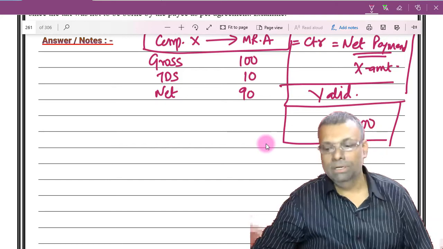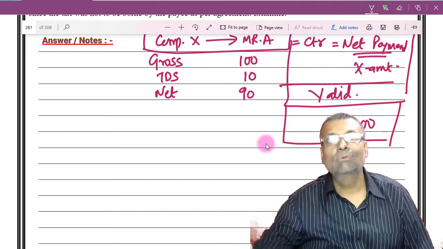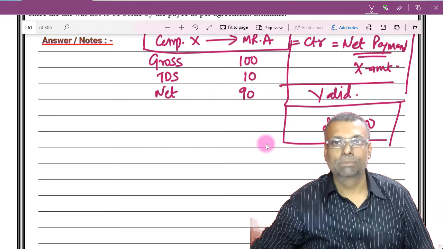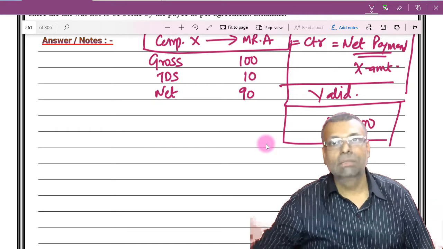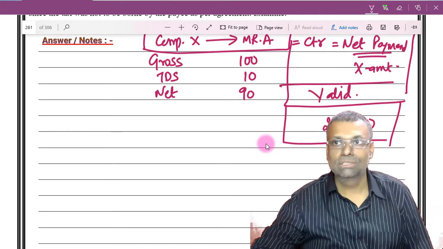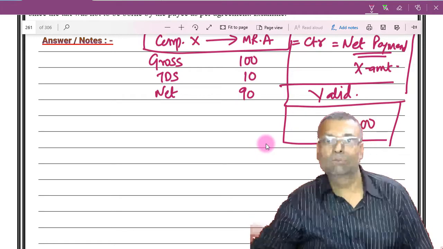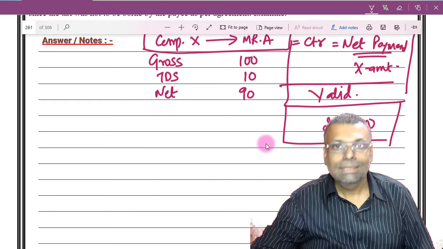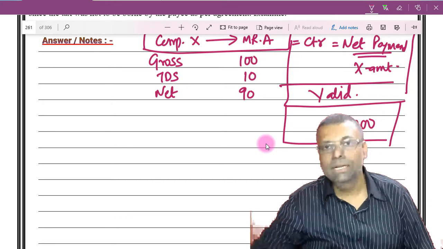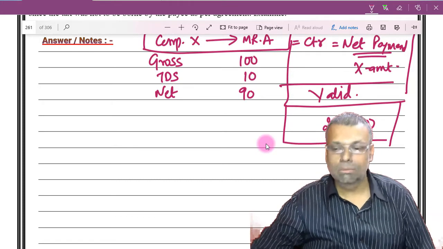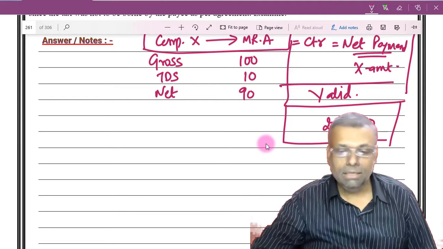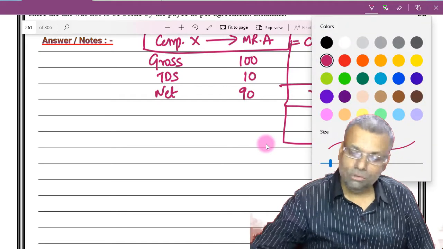Ultimately, I will have to gross it up for income tax purposes. So for TDS compliance, the payer has to deduct the tax at source. It's not that you can ignore TDS just by saying net of tax, that I will not have to pay TDS to the government. Not like that. You will have to pay the TDS, that is the tax portion, to the government. There is no doubt about that. But what you will have to do is gross it up.